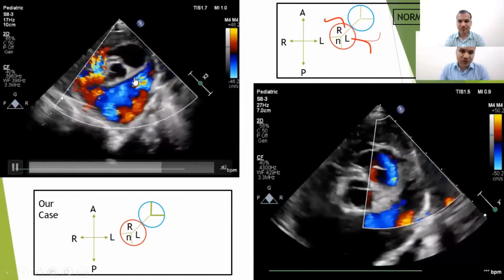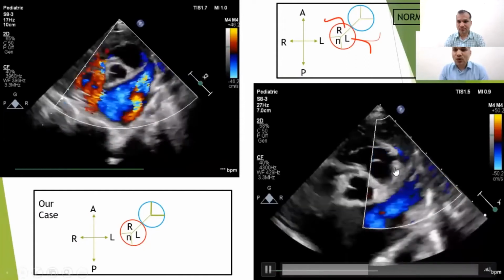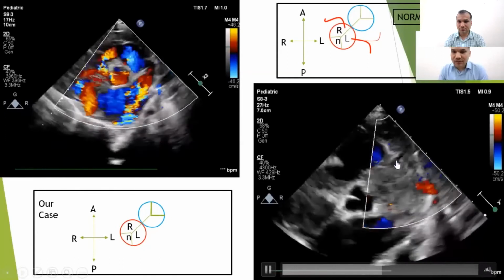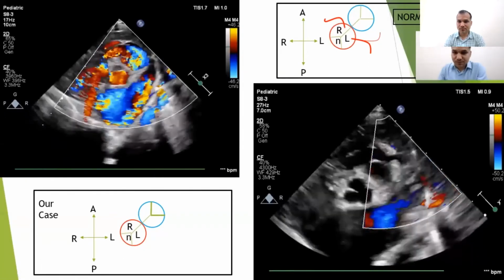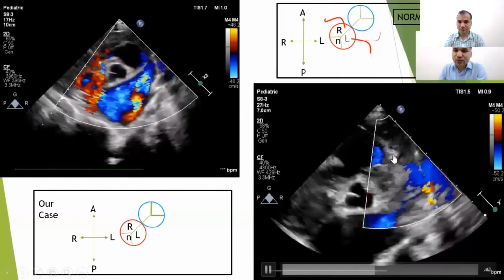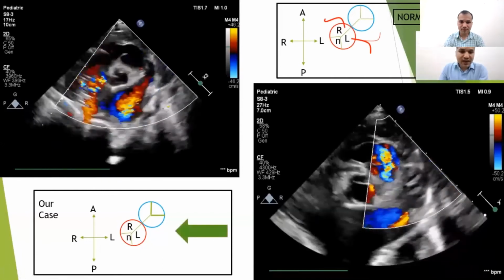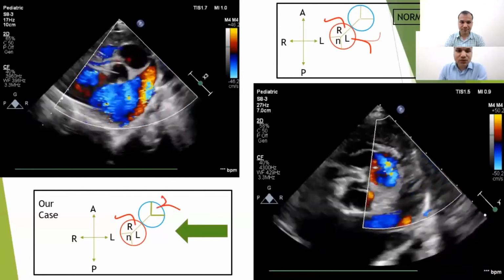The second point to emphasize is that the ostium of the LCA originated from the non-facing pulmonary sinus. Because of that, the surgeon will have different management options, because they cannot directly relocate this LCA into the aorta. So in our case, the RCA was originating from the right coronary sinus and the LCA was originating from the non-facing pulmonary sinus.